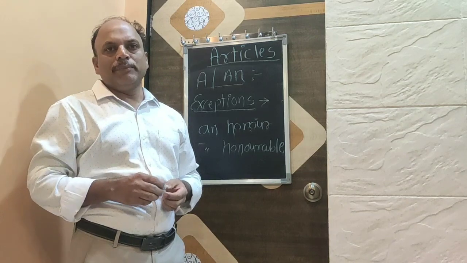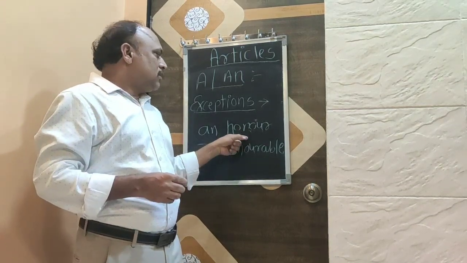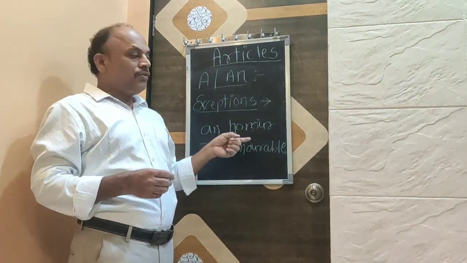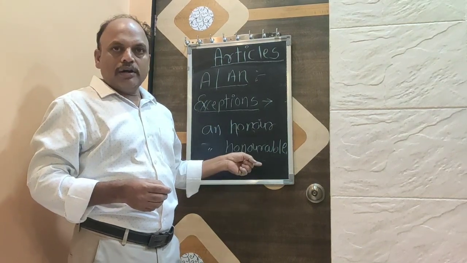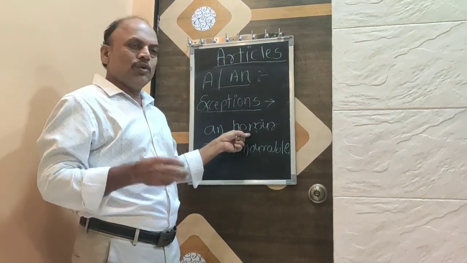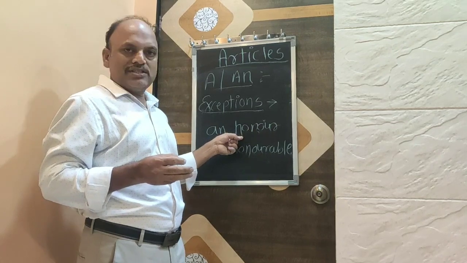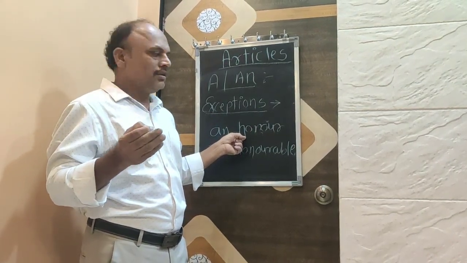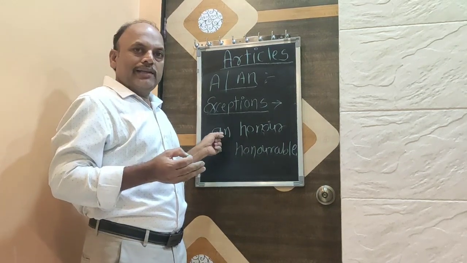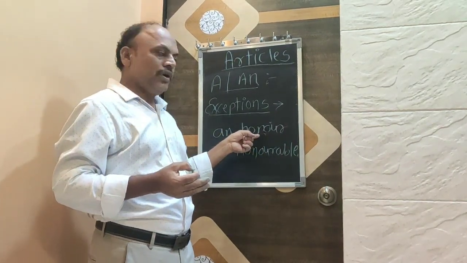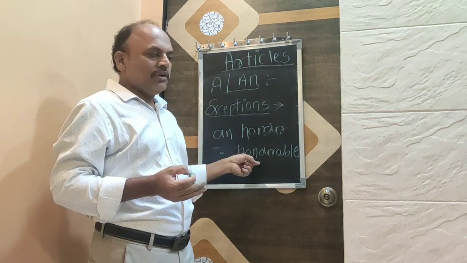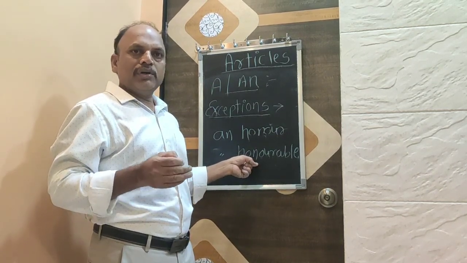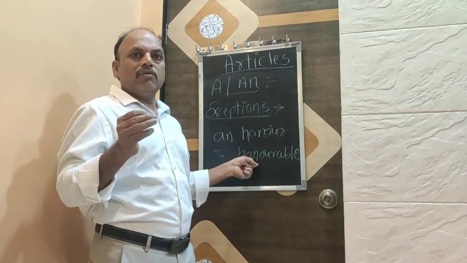So friends, we have to keep in mind how an is used before honor and honorable. Here, though the word starts with H, it sounds like a vowel, honor. So an is always used before honor, same as honorable, because it sounds like a vowel.